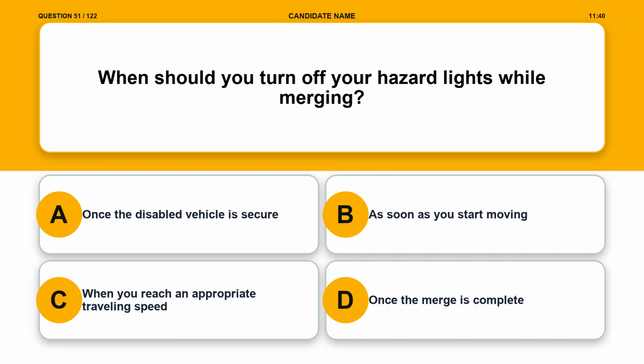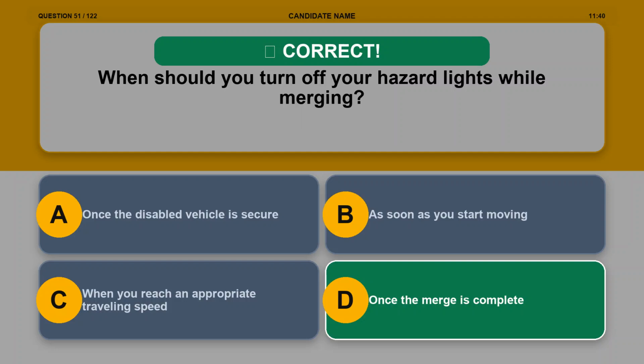Option A. Once the disabled vehicle is secure. Option B. As soon as you start moving. Option C. When you reach an appropriate traveling speed. Option D. Once the merge is complete. The correct answer is option D. Once the merge is complete.